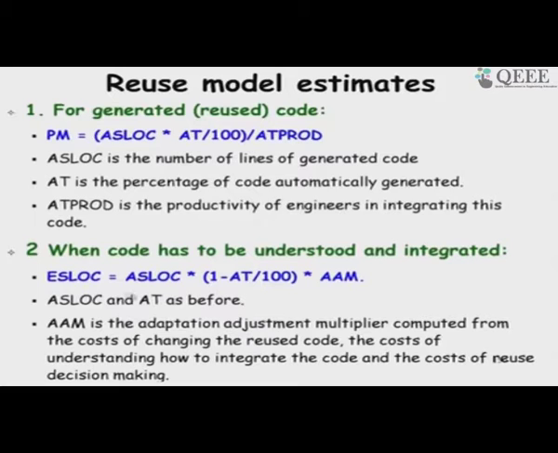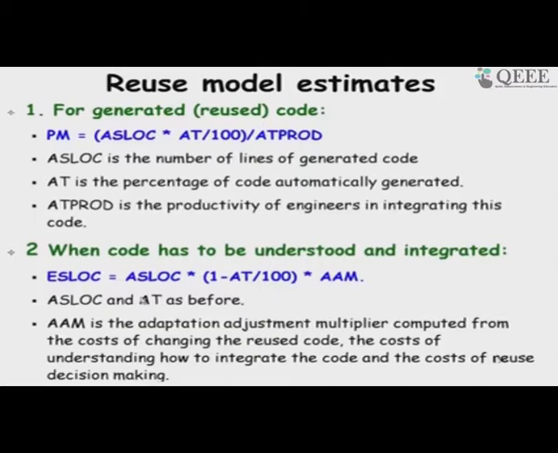In developing, the estimated lines of code to be developed is the application software lines of code times 1 minus how much is generated. So, if 0.9 is black box reuse, then it becomes application source lines of code times 0.1 divided by the application adjustment factor.